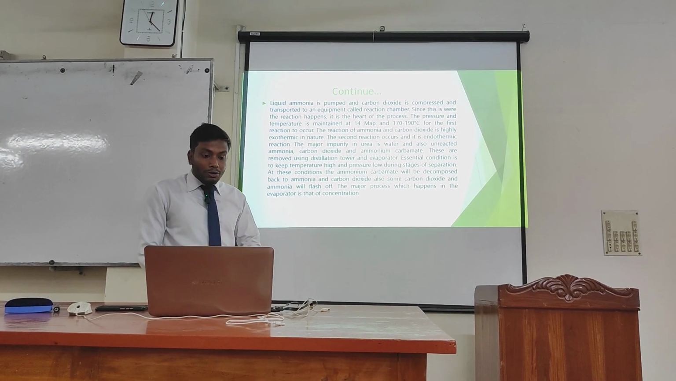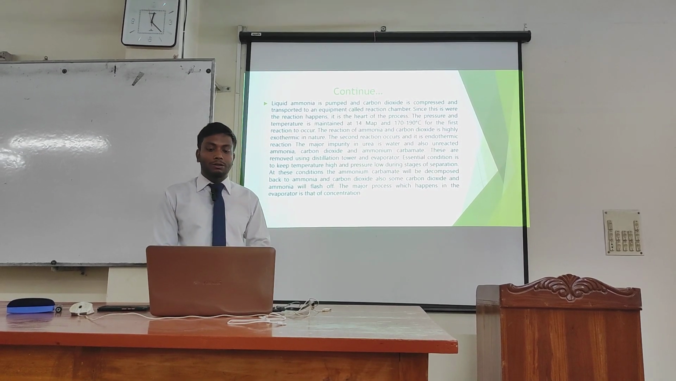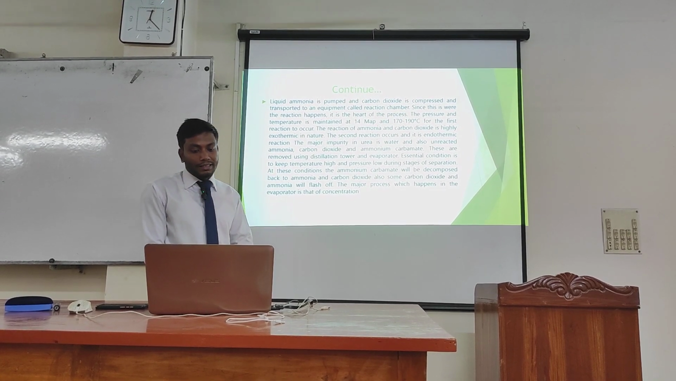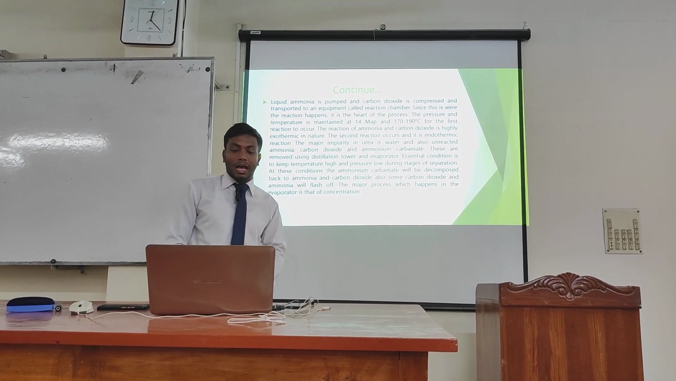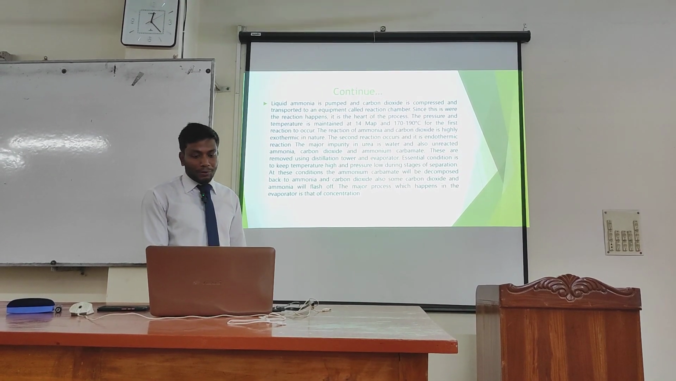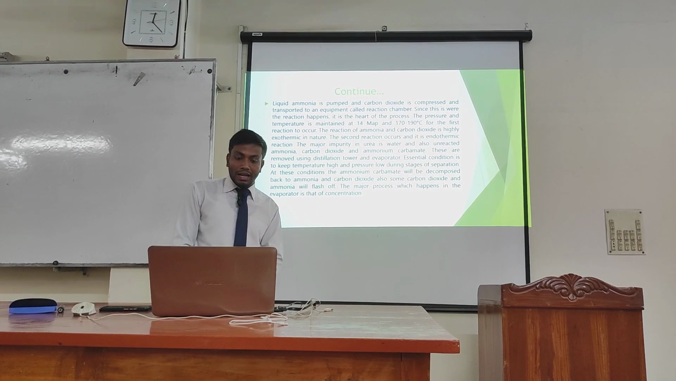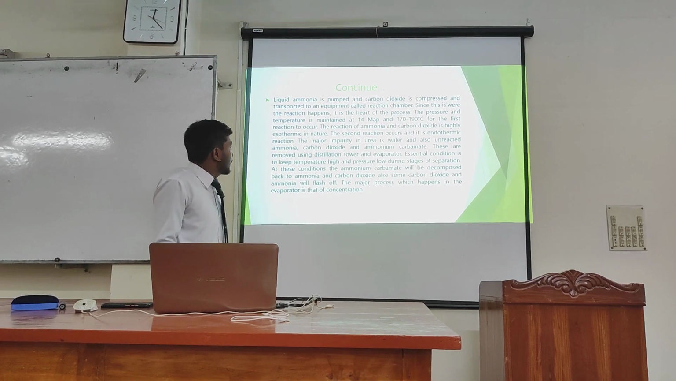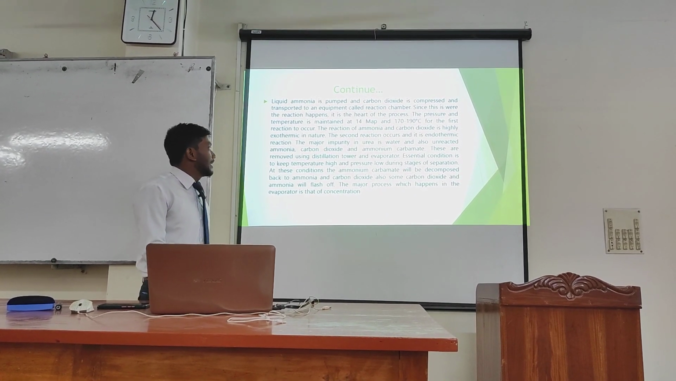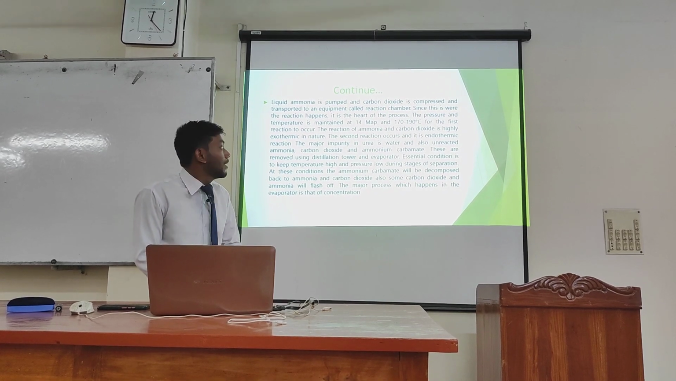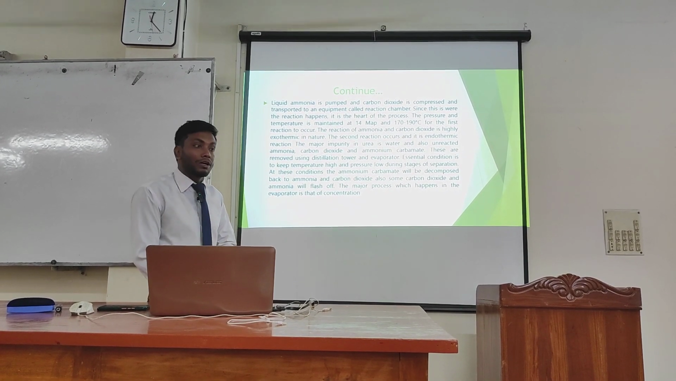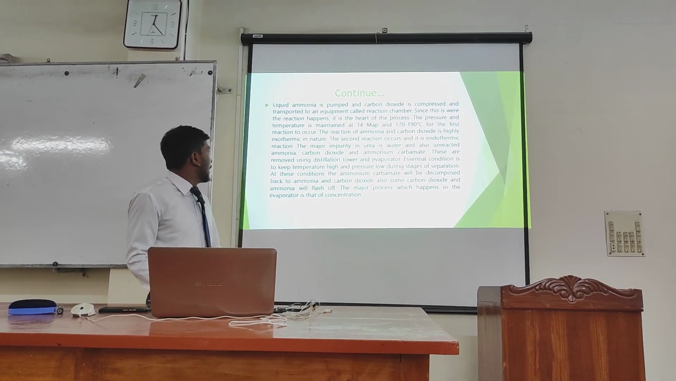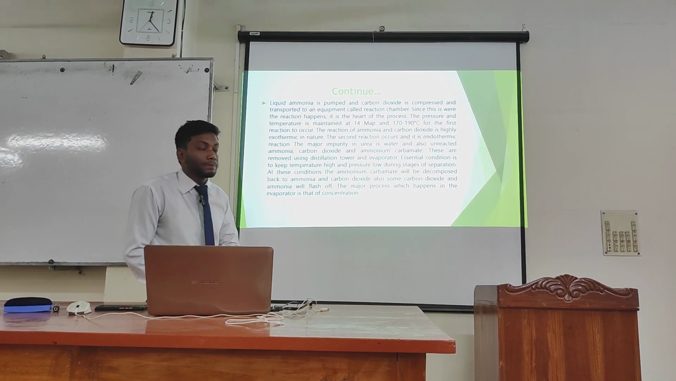Liquid ammonia is pumped, and carbon dioxide is compressed and transported to an equipment called the reaction chamber. This is where the reaction happens, so it is the heart of the process. The pressure and temperature are maintained at 14 and 170 to 190 degrees Celsius for the first reaction to occur. The reaction of ammonia and carbon dioxide is highly exothermic in nature, and the second reaction is endothermic. The major impurities in urea are water and also unreacted ammonia, carbon dioxide, and ammonium carbamate.